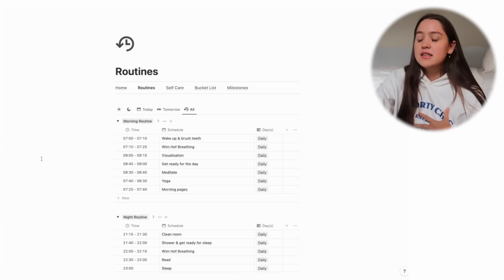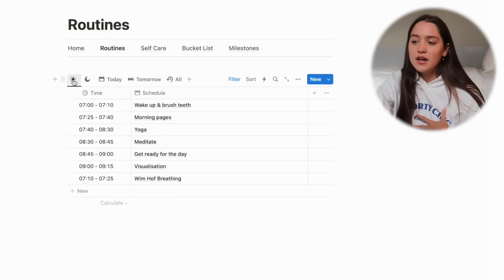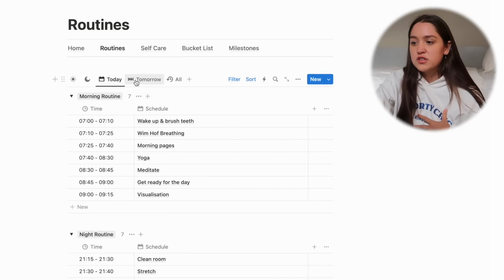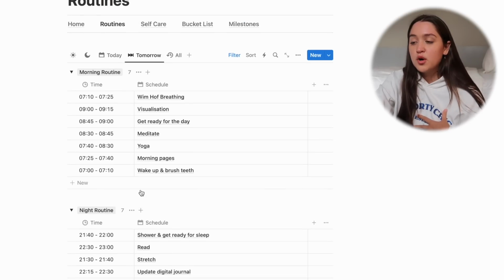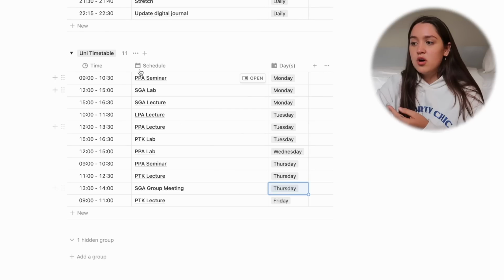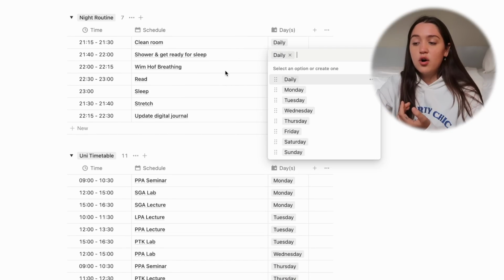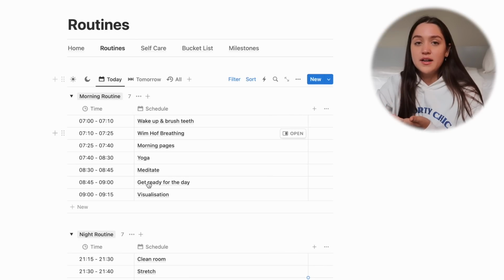Going on to our next extra page, we have routines. This is the place to see your morning, night routine, whatever you have scheduled for today and whatever you have scheduled for tomorrow. So you can also include like your uni timetable, school timetable, your children's extracurriculars timetable. You can include anything in here. Based on the day that you put in here, it's gonna automatically show you what your plan is for today.